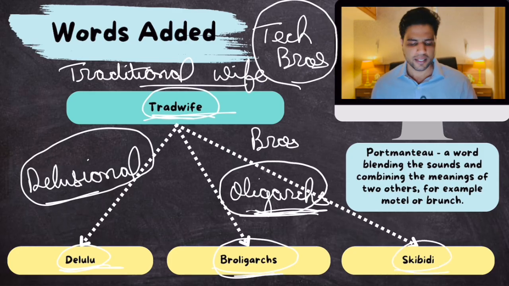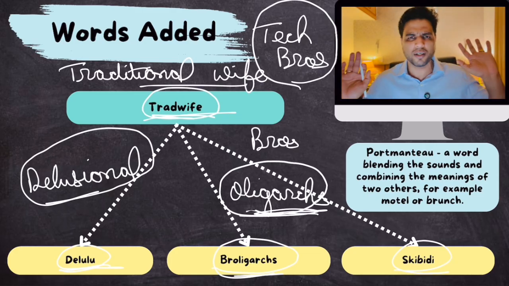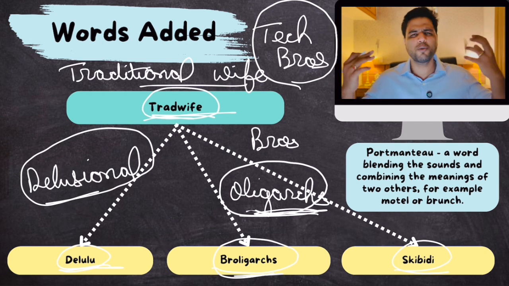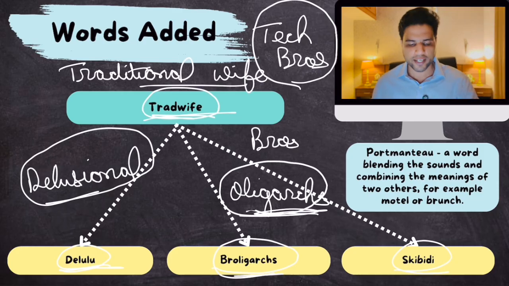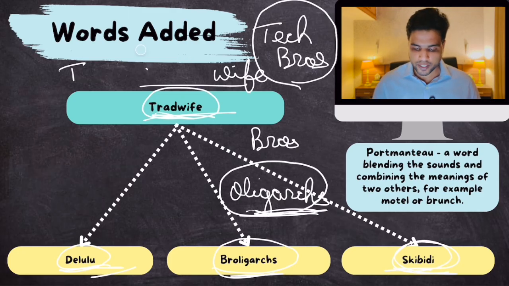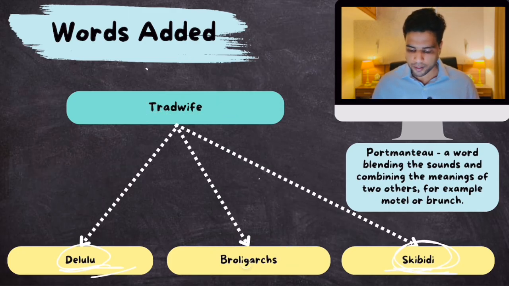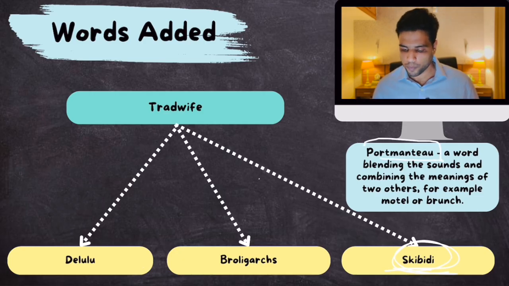And skibidi. Skibidi means absurd. If you see someone doing something really absurd, absurd things out of this world, makes no sense at all, then you generally refer to that action as skibidi. Right? These words have been added. Now, you need to know this term, portmanteau.